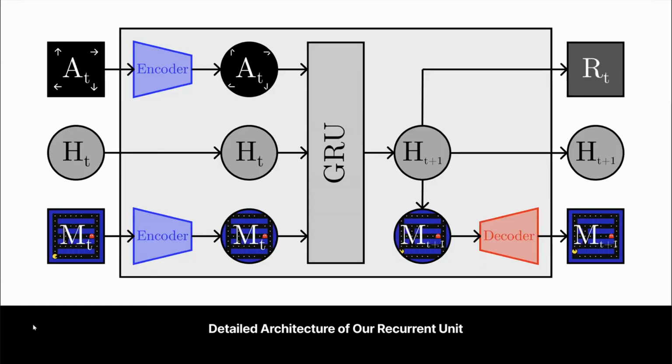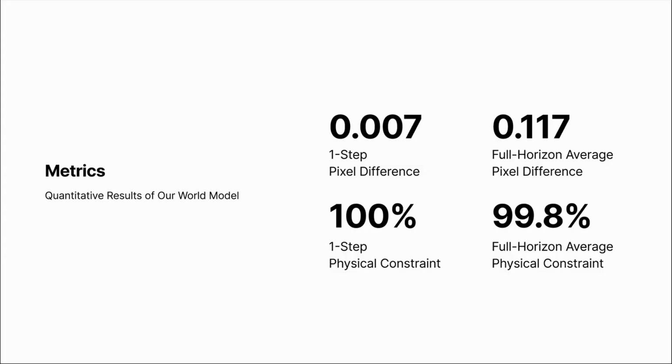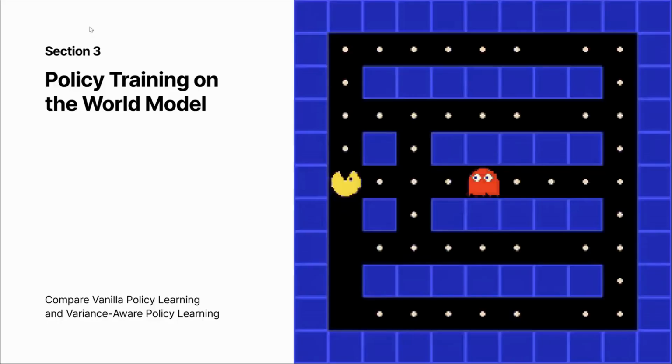the next state representation. Our final model achieved remarkable metrics: a one-step pixel difference of just 0.007 and 100% physical constraint accuracy. Even over a full horizon prediction, the average physical constraint accuracy remained at an impressive 99.8%.